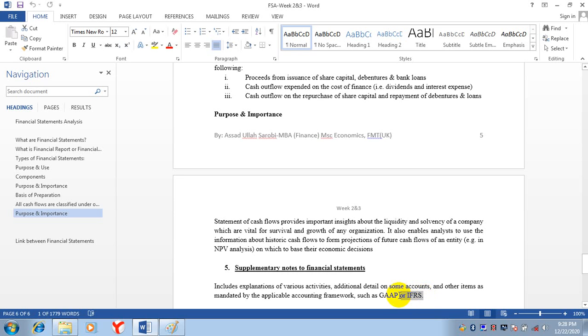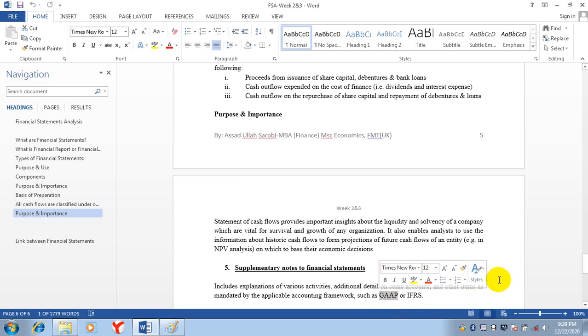Now, GAAP is used in the USA and neighboring countries, and IFRS is used in the UK. Now, they made an important decision.